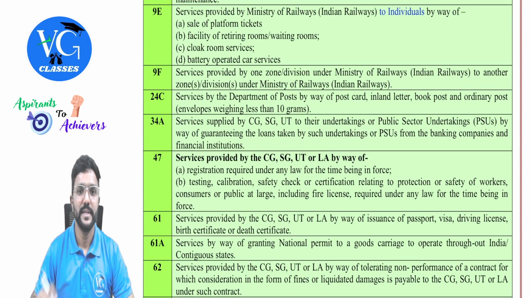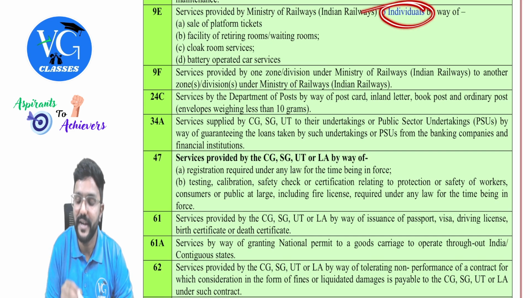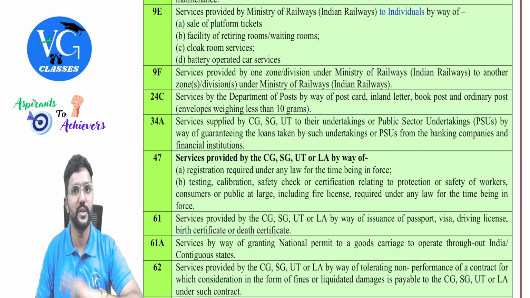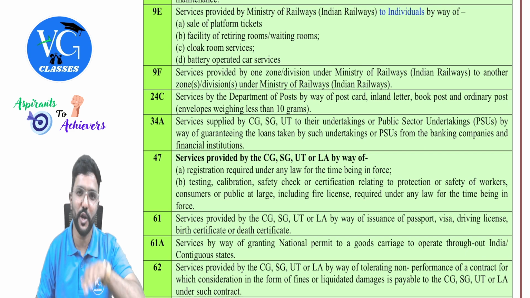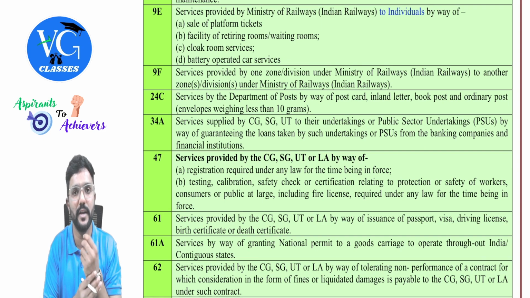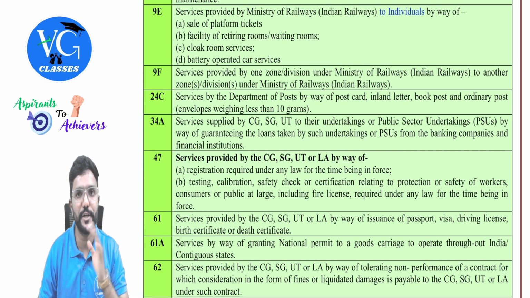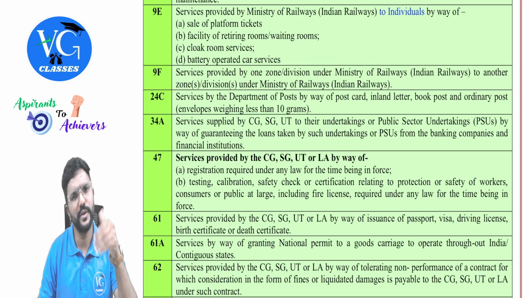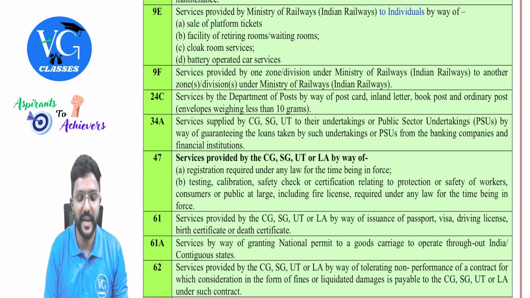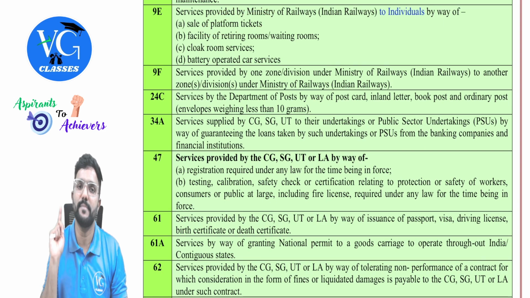Next, 9E. Services by the Ministry of Railways, that is Indian Railways, to individuals, by way of sale of platform tickets. So this is a person who is not traveling, but maybe they are going to drop a person who is traveling. Assume your parents are traveling somewhere through Indian Railways, so you are going and dropping them. You are also helping them to get the respective seat or coach, so you are going inside the premises of Indian Railways. So you need to buy a platform ticket, right? For that, they charge some nominal amount, which is exempt from GST.